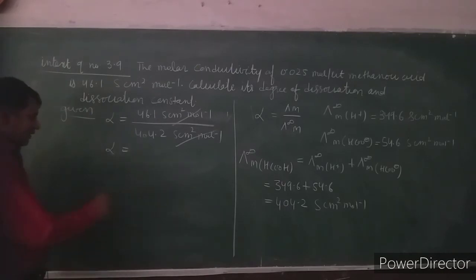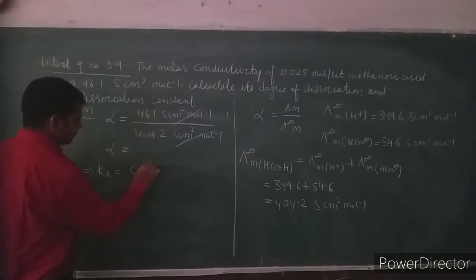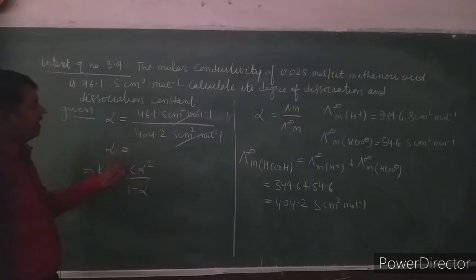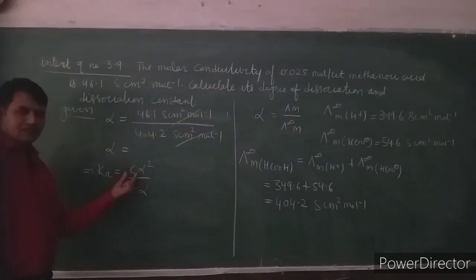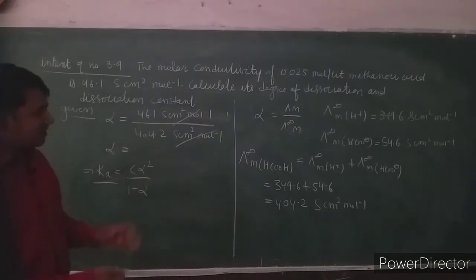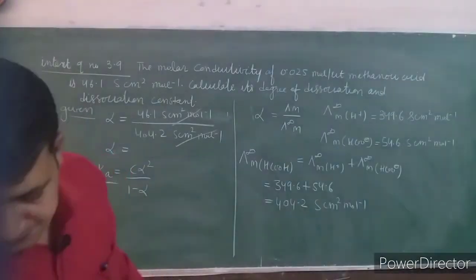After getting the value of alpha, now use this for Ka. The Ka is equal to C alpha square upon 1 minus alpha. C has been given, that is 0.025. Put the value of C here, alpha square, whatever value you have found, put this value here, upon 1 minus alpha. Now solve it, you will get the value of Ka. So in this manner we can solve this problem.